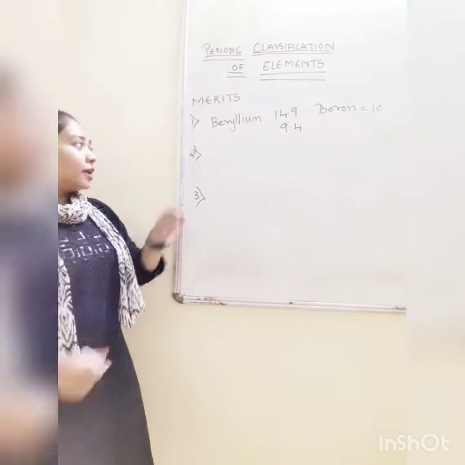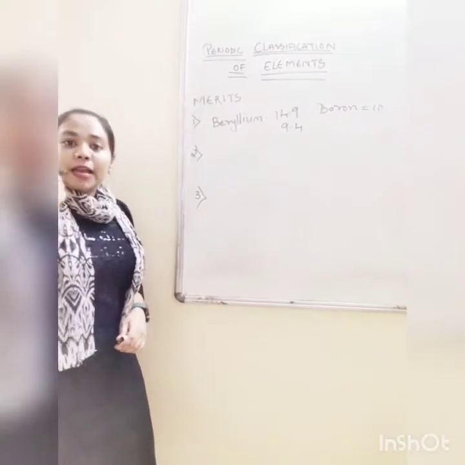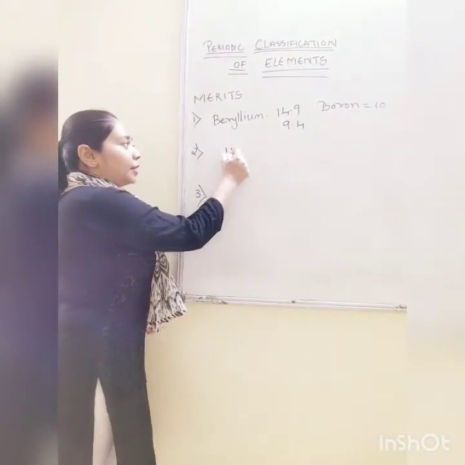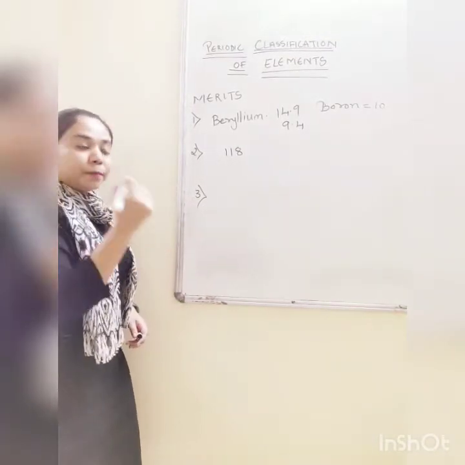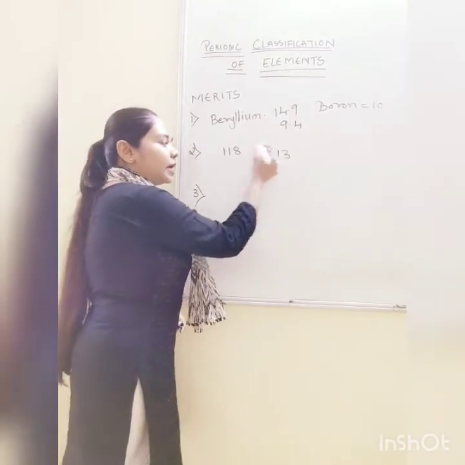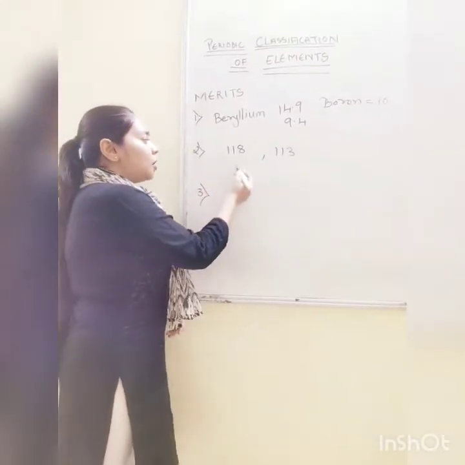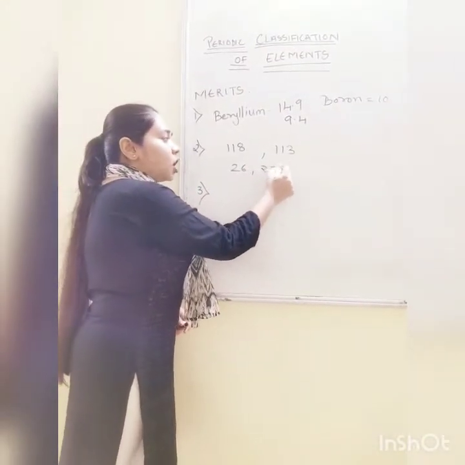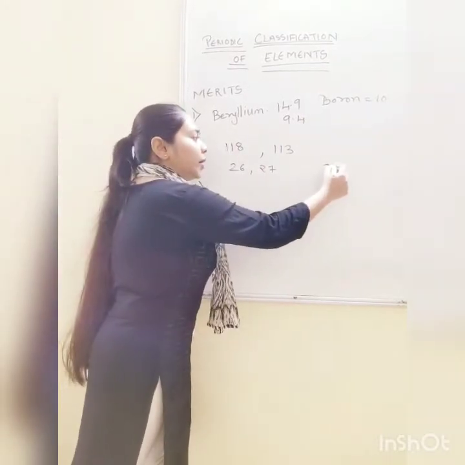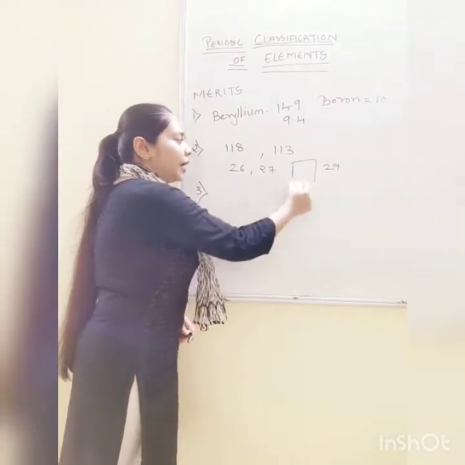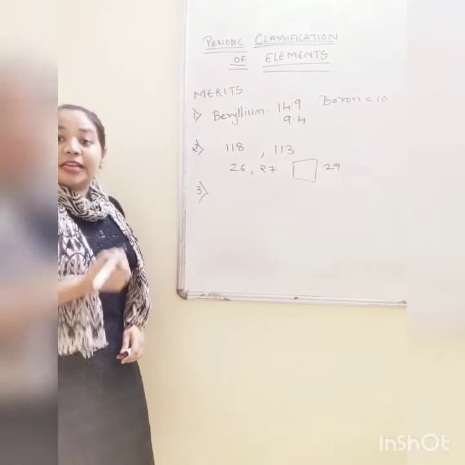Second one is that some elements, like we are talking about 118 elements now, but before there were only 113 elements or maybe less than that were known. So if it is 26, 27, then we have like 29. We don't have a 28 element present at that time.